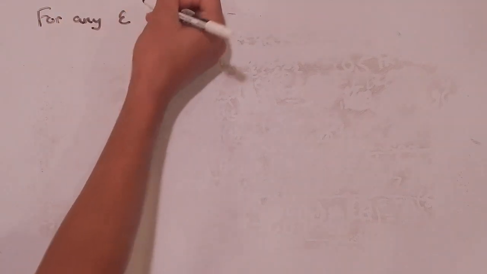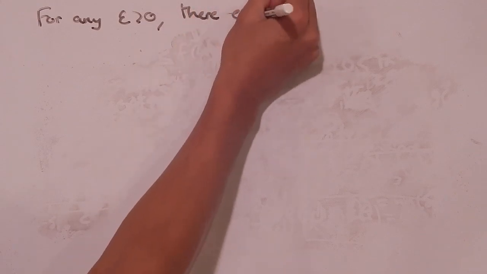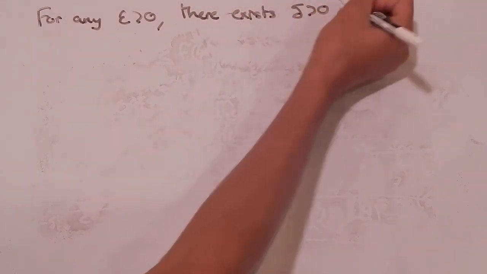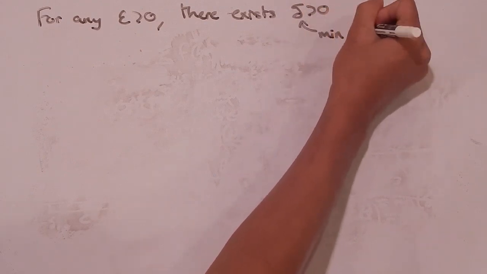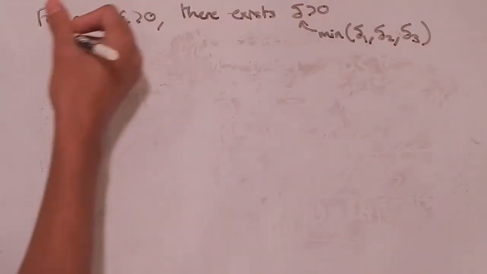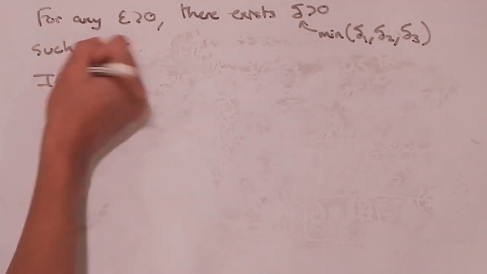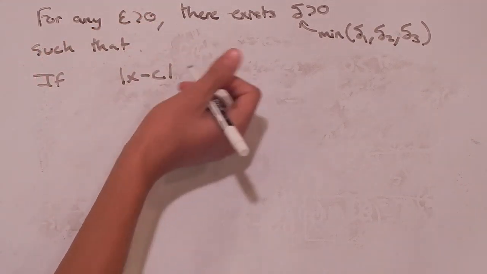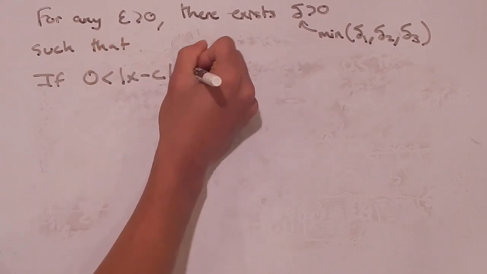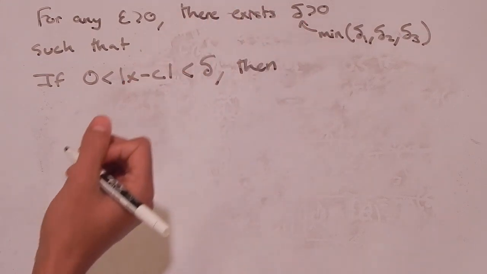And we're going to say that we know for any epsilon greater than 0, there exists a delta greater than 0, where remember, delta is the minimum of delta 1, delta 2, and delta 3 that we just talked about, such that if the absolute value of x minus C is greater than 0 but less than delta, then I have a few statements that hold true.